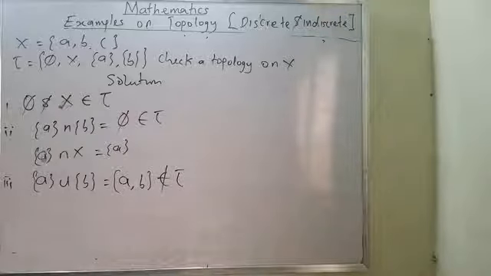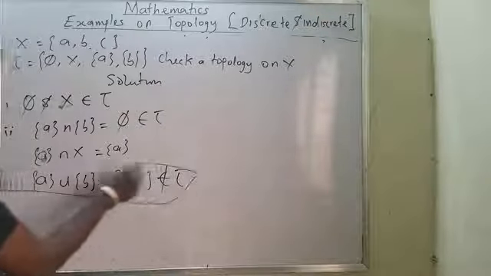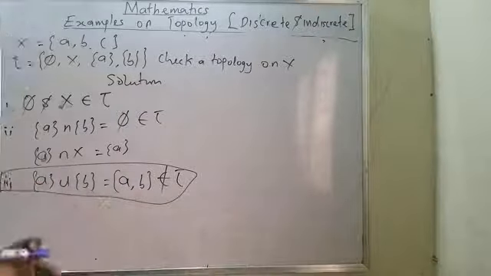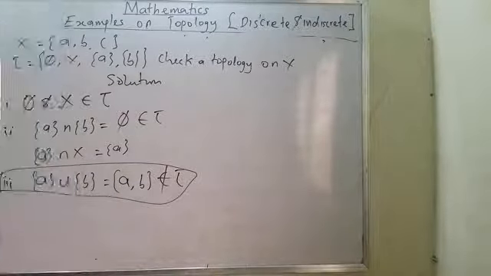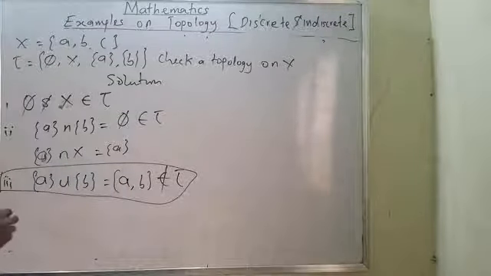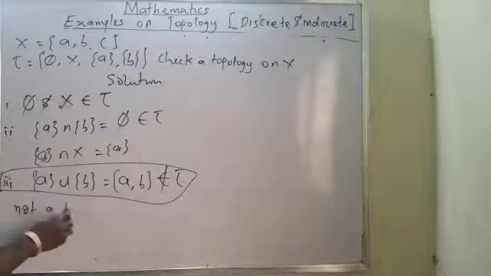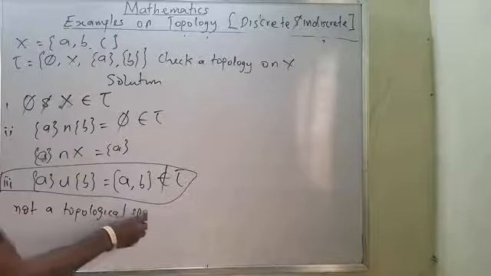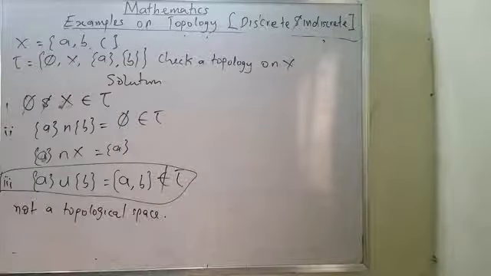Since this statement contradicts the axiom, I will now conclude by saying it is not a topological space. That is all. Can you see that in some cases there is not a topological space?